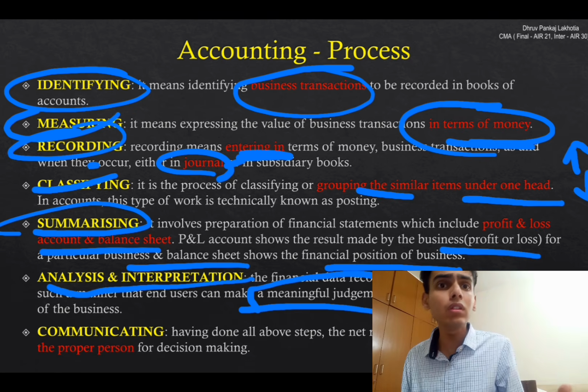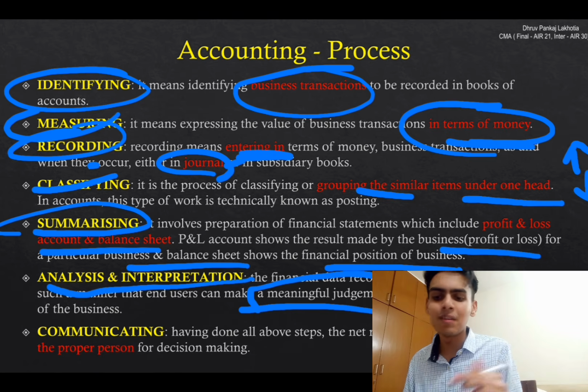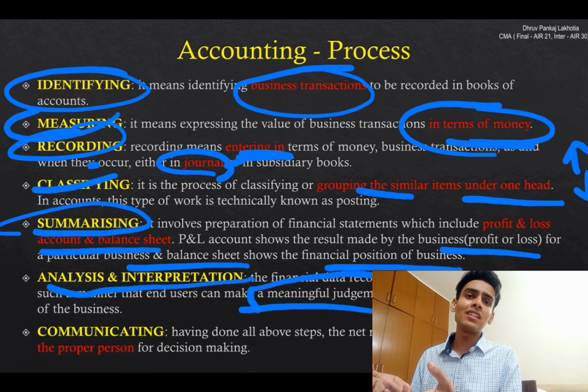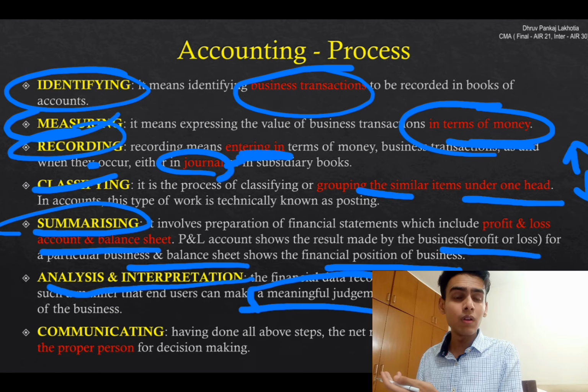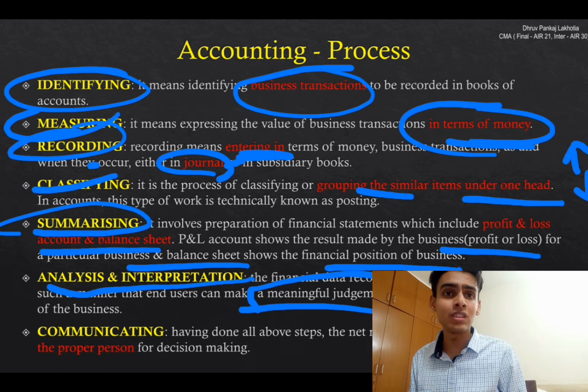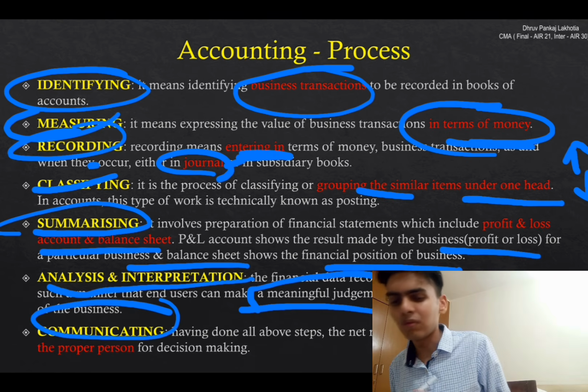How can he take this big decision involving millions of crores of rupees? By interpreting the balance sheet and P&L, the financial accounts, starting from that bunch of transactions, we are going to mergers and acquisitions. How? This is called accounting. And communicating.